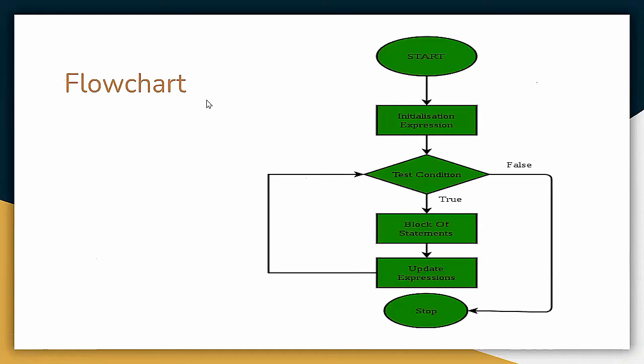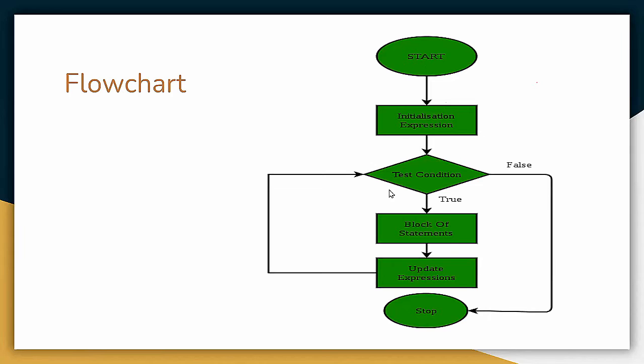Now here's a flow chart of how a for loop works. Here the for loop starts, and then we have an initialization expression, which is evaluated before the loop begins. It is acceptable to declare and assign in the initialization expression. Then it passes through the test condition.